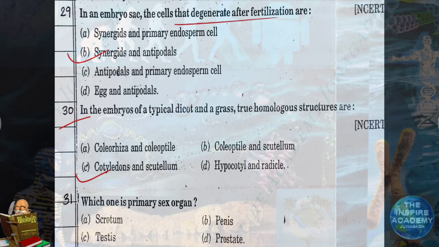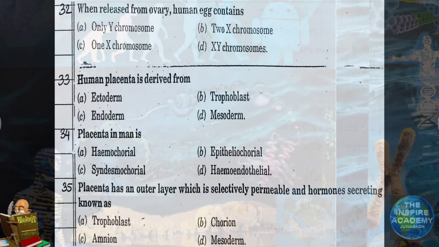Question number 31. Which one is primary sex organ? Testis is the primary sex organ. Question number 32. When released from ovary, human egg contains. It is haploid, and in female, the egg contains which chromosome? X chromosome. Answer will be C.